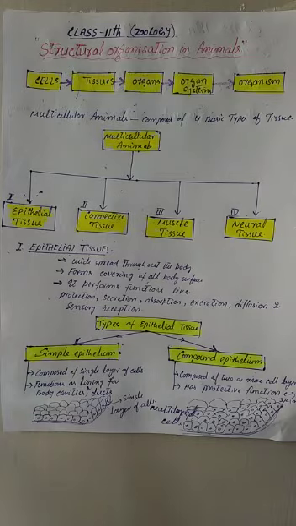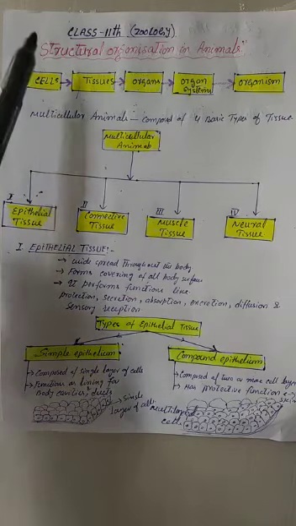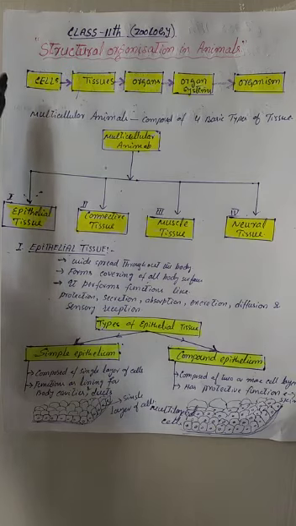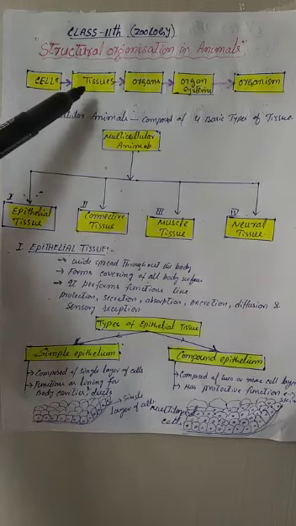As you can see in this sketch, the cell, which is the basic structural and functional unit of life, when different, similar cells combine together, form a group to perform a specific function, they form a tissue.